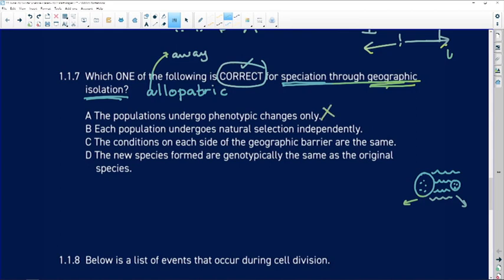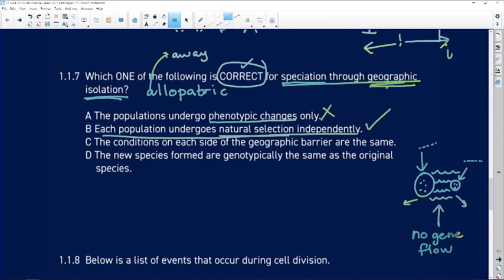And that is very incorrect, because there are no phenotypic changes without genotypic variation as well. Each population undergoes natural selection independently. So on this island, natural selection will be continuing, and on this island, natural selection will be continuing. And because of the ocean, there is no gene flow between the 2 populations, so they are undergoing natural selection independently. I like the answer B, but let's read C and D just to check.